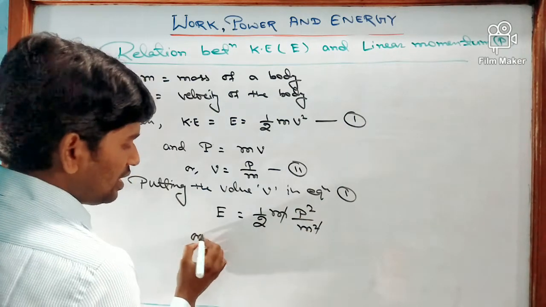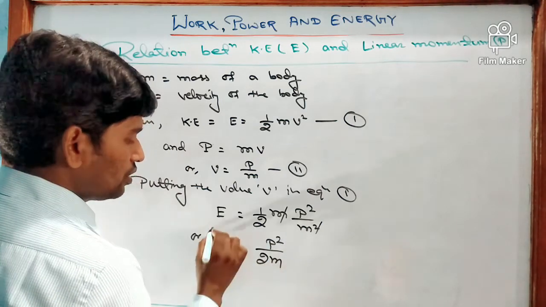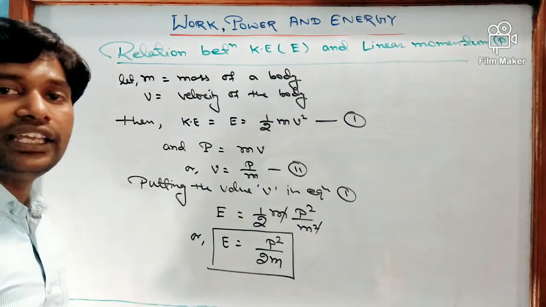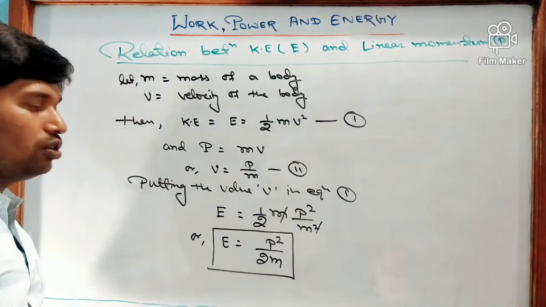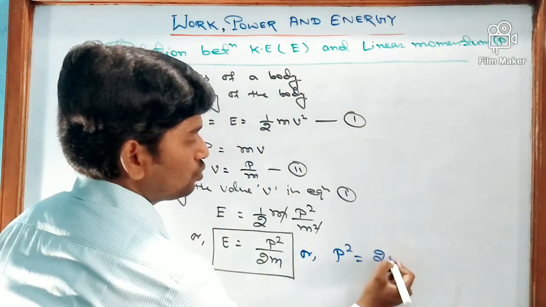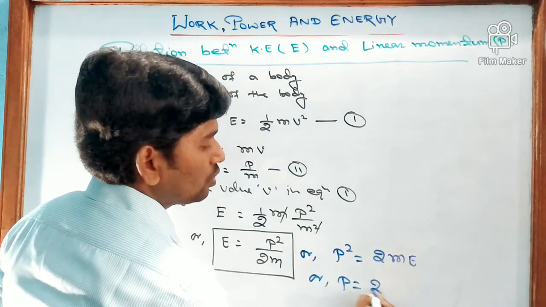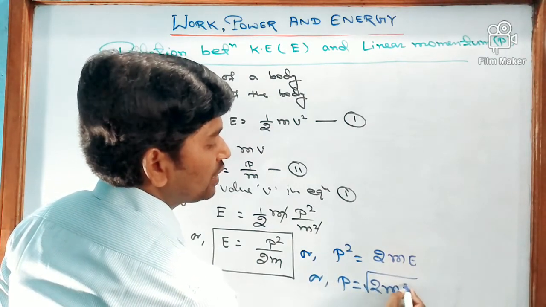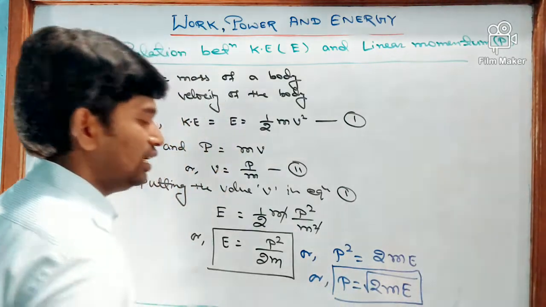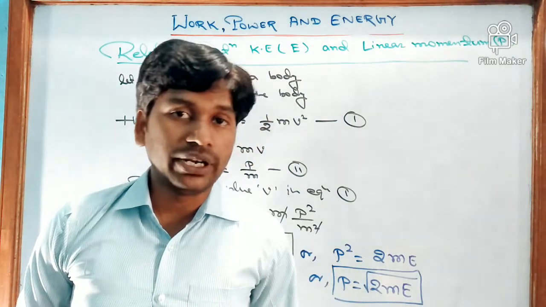This will get cancelled and we will get E is equal to P square by 2M. So this is the relation between kinetic energy and linear momentum. We can also find P square is equal to 2mE, or we can write P is equal to square root of 2mE. So this is another relation between kinetic energy and linear momentum.